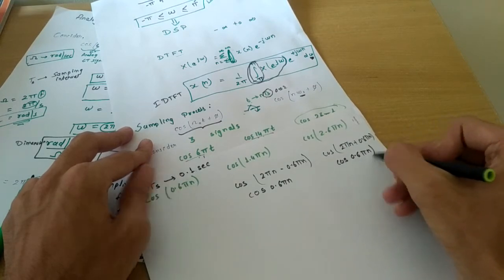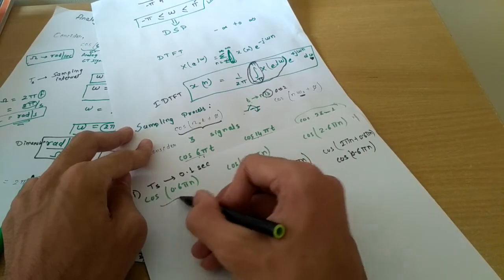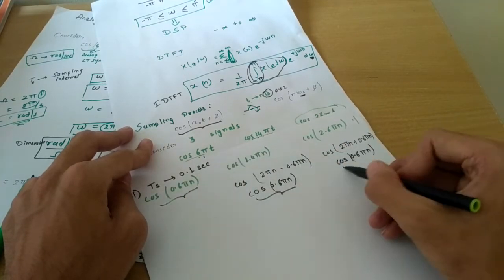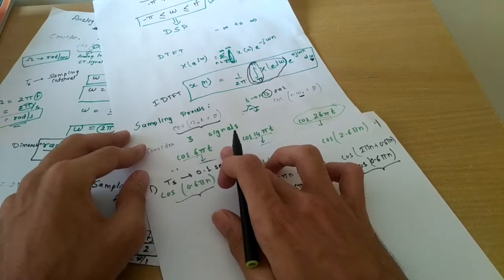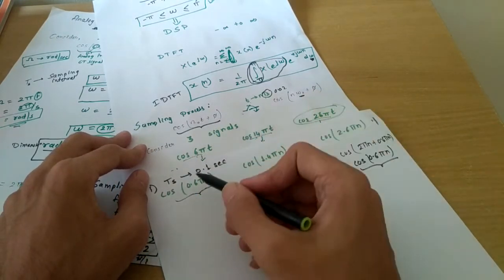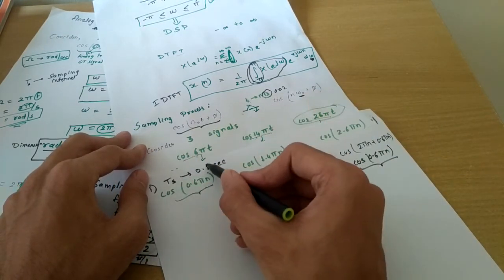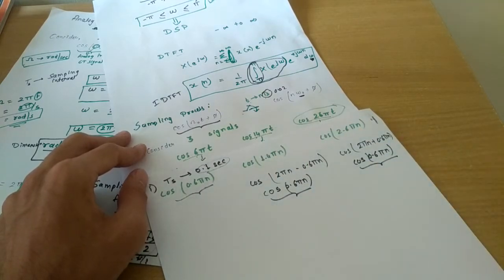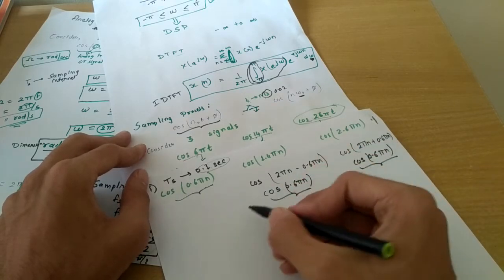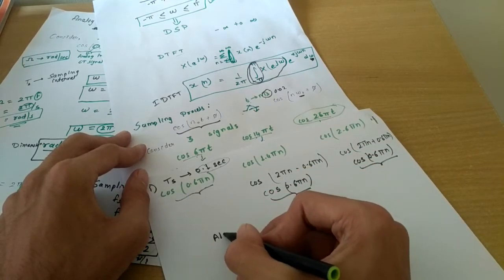So you can clearly see that all three signals, which were different in time domain, after being sampled at t equals nTs with Ts as 0.1 second, are the same, and this is not what we want. This effect is called the aliasing effect.